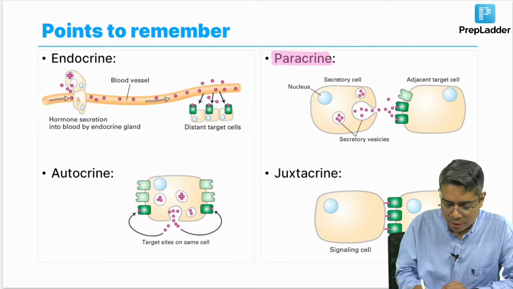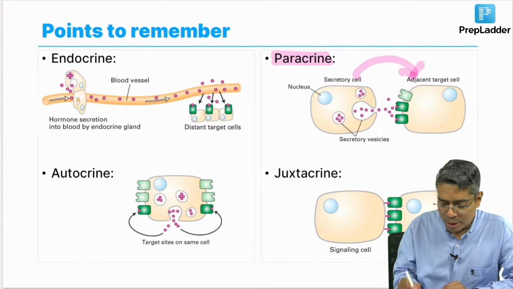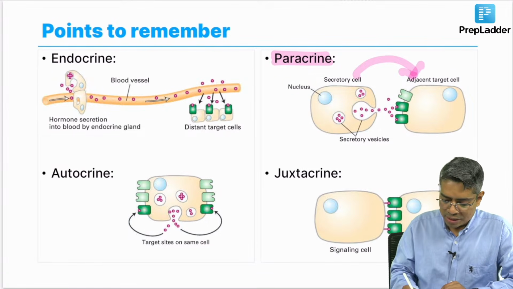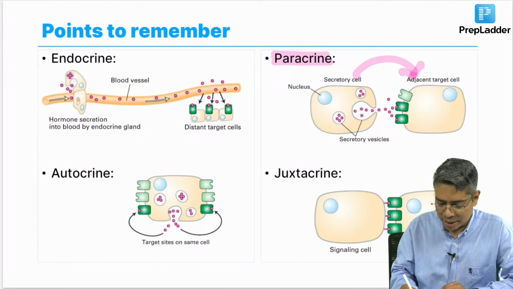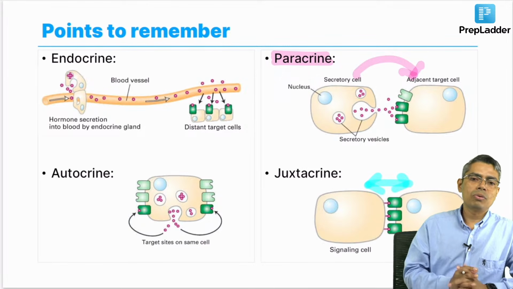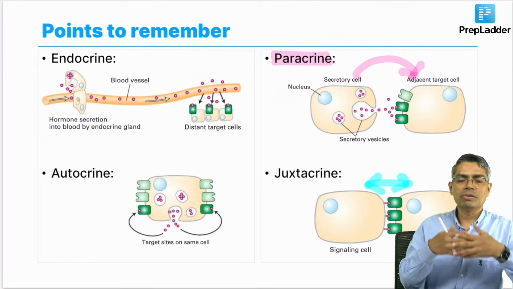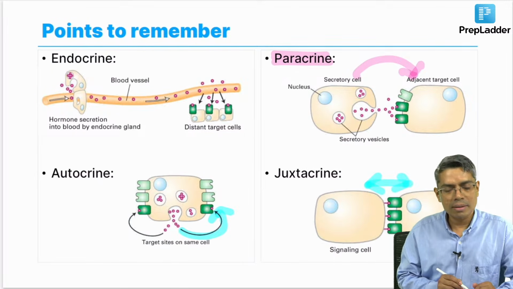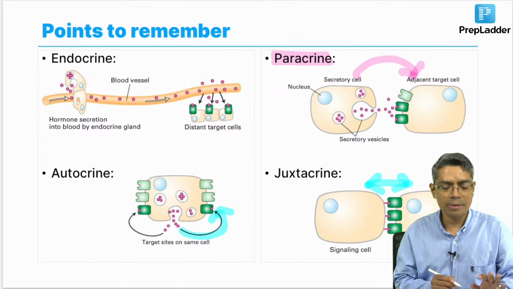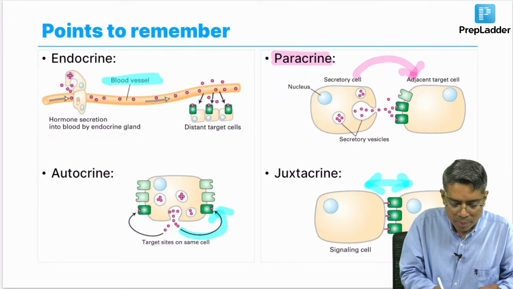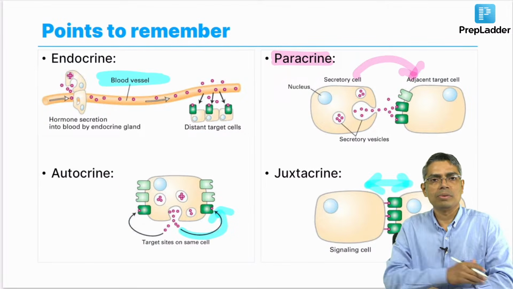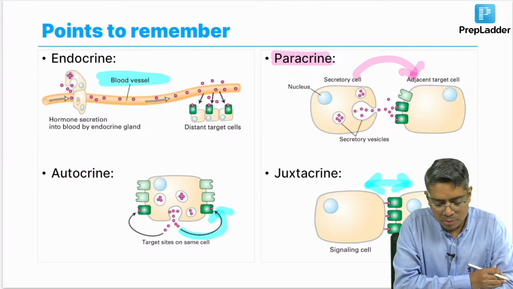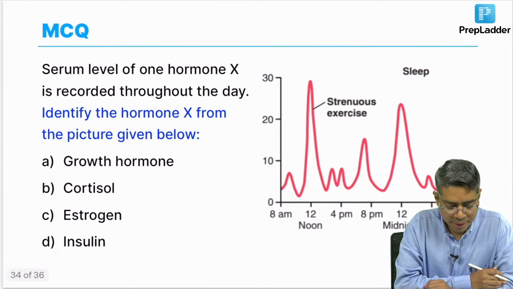So, paracrine means when the secretion is going to the nearby cell by the process of diffusion, and juxtacrine is similar, but I have explained the juxtacrine in multiple classes. Two cells are interacting with one another, but those cells are very close, because of which they are touching one another, right. And autocrine means, from the name you can easily understand that the product is acting on the same cell, okay. And endocrine means through the blood vessel the substance will move from one part to another part, okay. So, this is the typical four cell signaling thing, you know, okay.